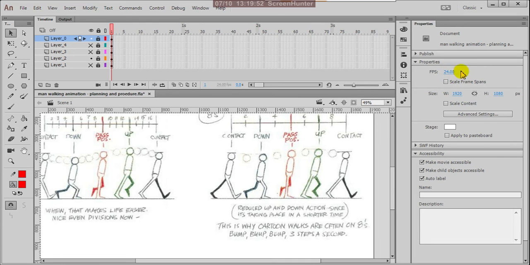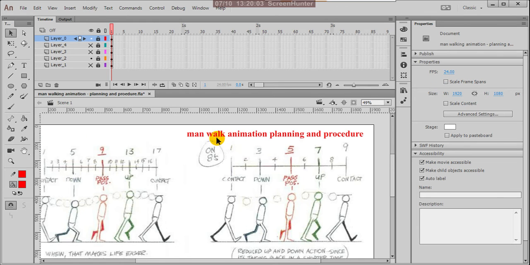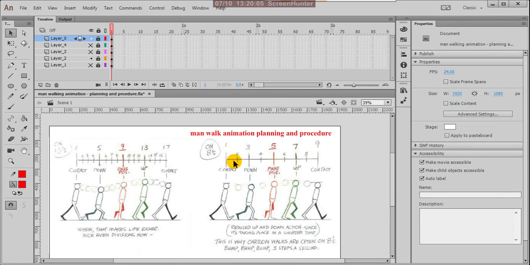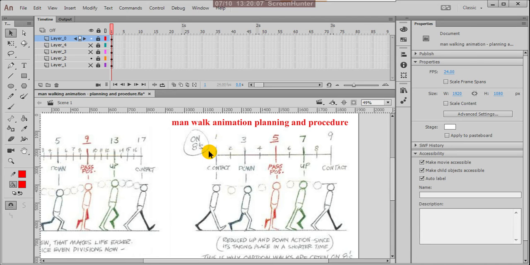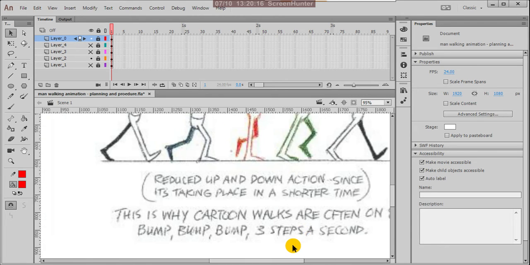Here my cursor, you can observe the frame rate is 24 frames per second. So here we are using 8 frames on 8s. So 8 frames means 24 divided by 8, so 3 steps will take place per second.